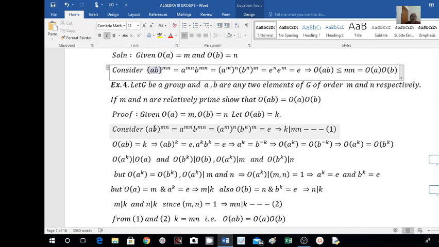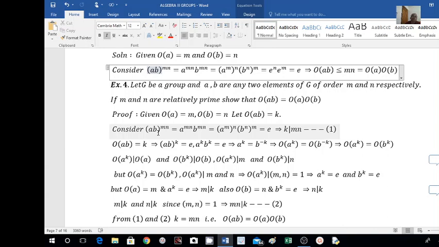Two results are there here. Order of AB less than or equal to mn. Another result is order of AB divides mn. So here in this case I will consider order of AB divides mn. So order of AB, what is order of AB? I have taken it is equal to k. k divides mn. I will take this as result number 1.